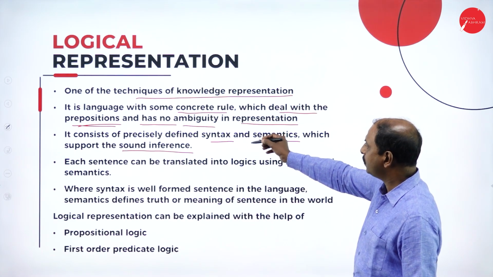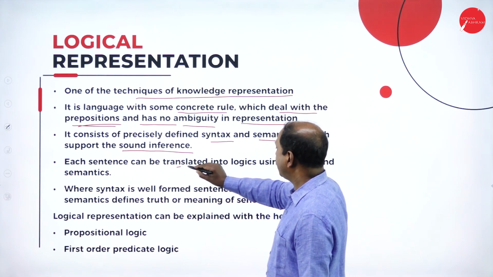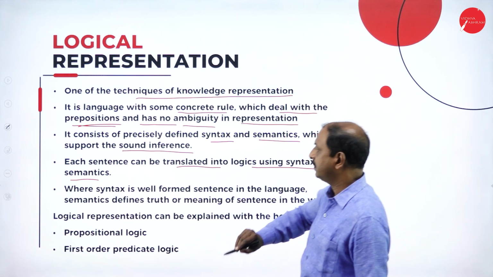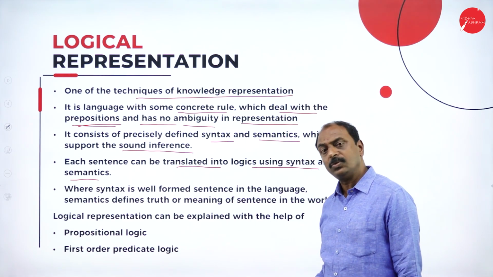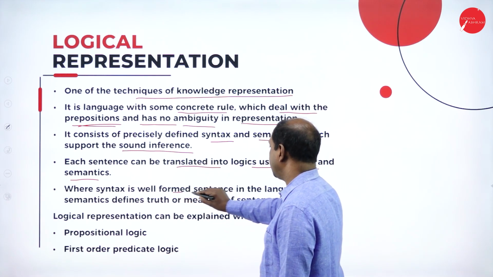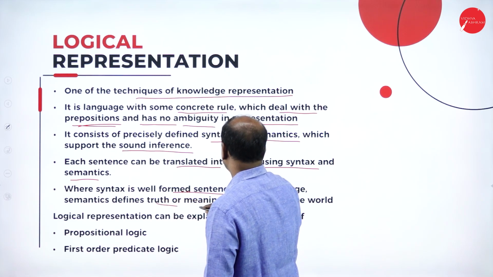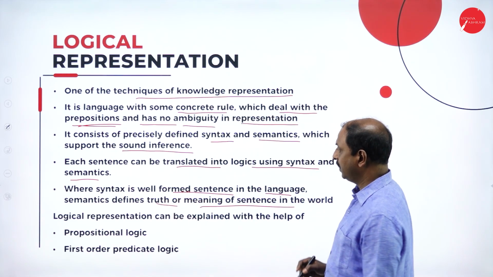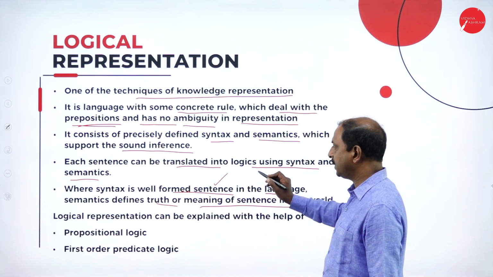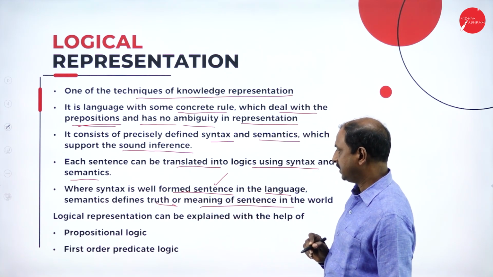It is going to support us with syntax and semantics. Each sentence can be translated into logical form using syntax and semantics. We are going to convert the statement into logical statements. Syntax is the well-formed sentence in the language, and semantics is the truth or meaning of the sentence in the world.